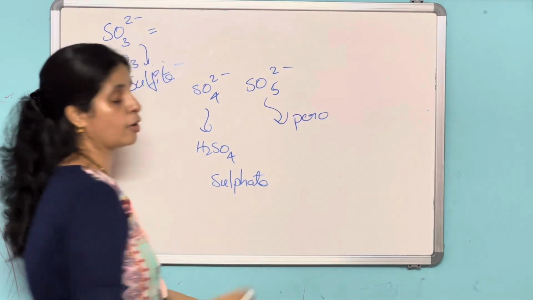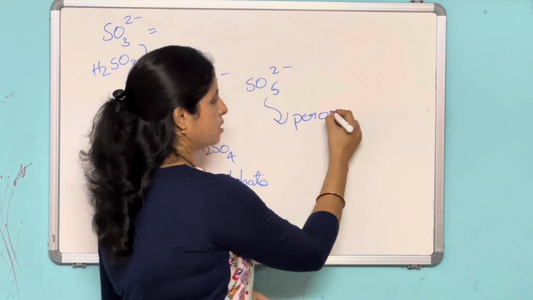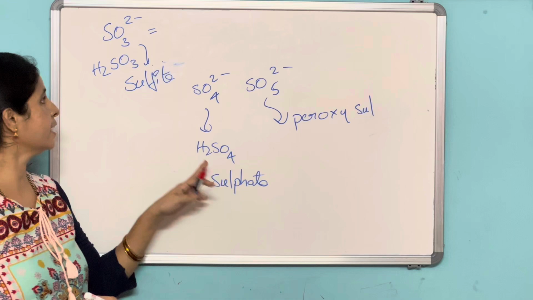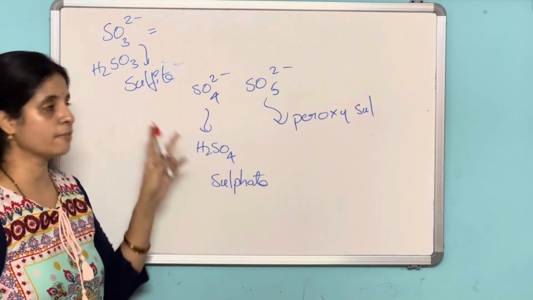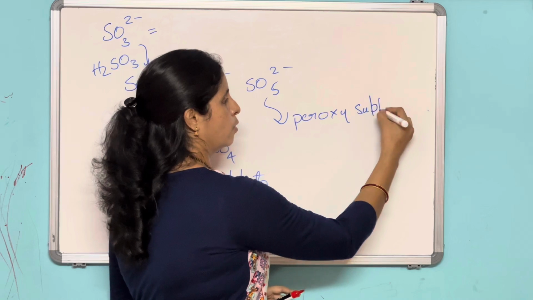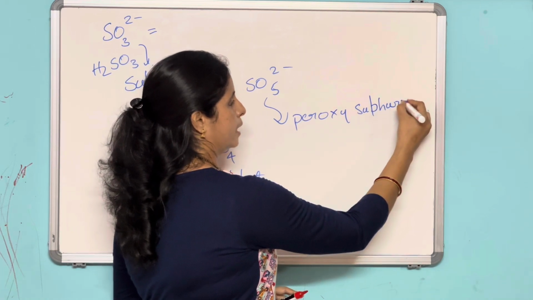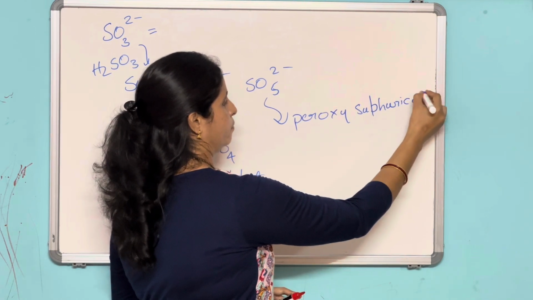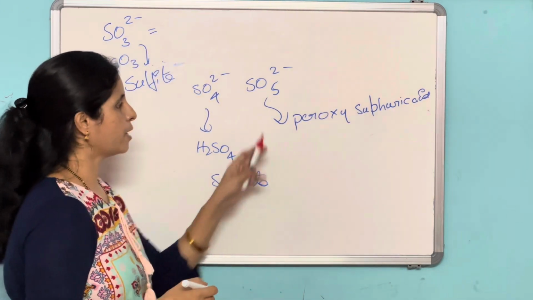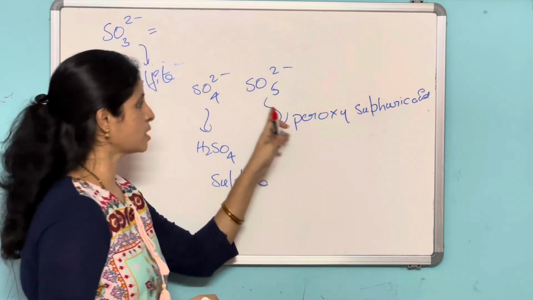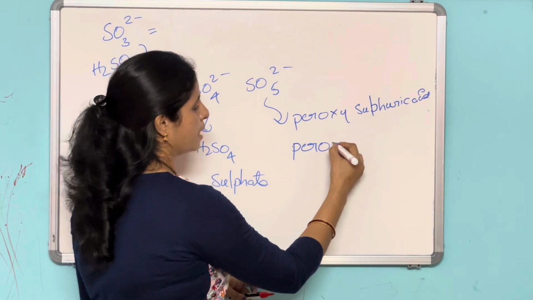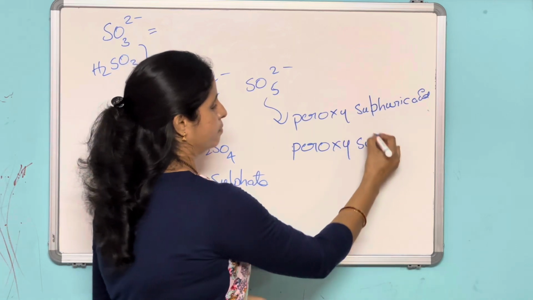This is derived from peroxy sulfuric acid. H2SO4 is sulfuric acid, H2SO3 is sulfurous acid, and this is peroxy sulfuric acid. So this anion we call peroxy sulfate.